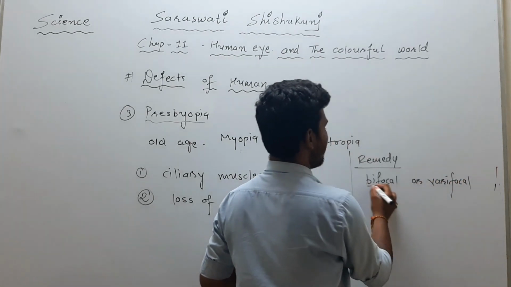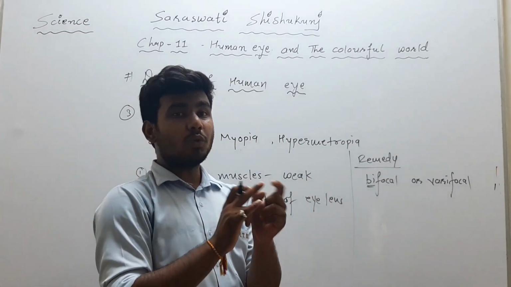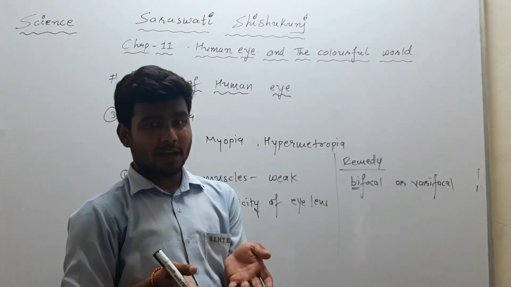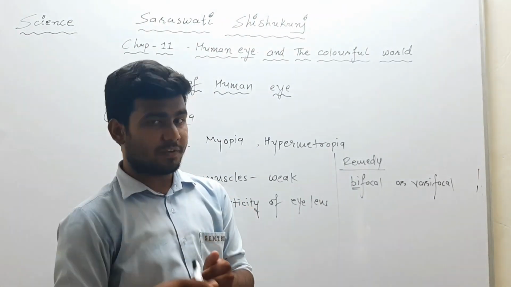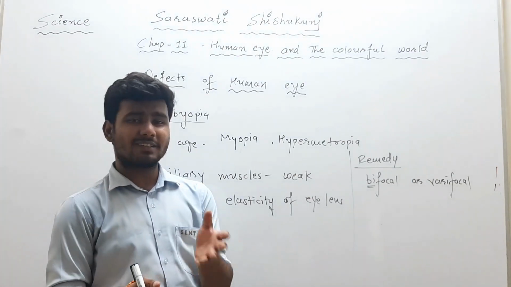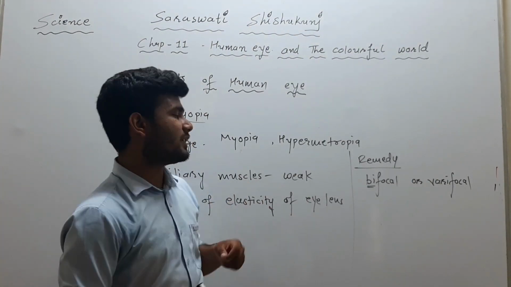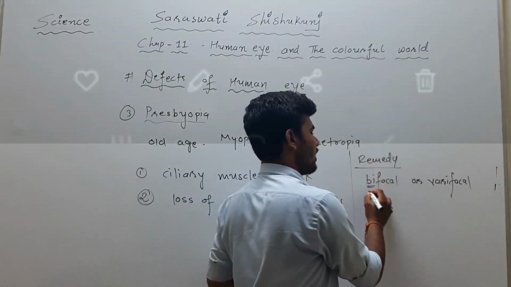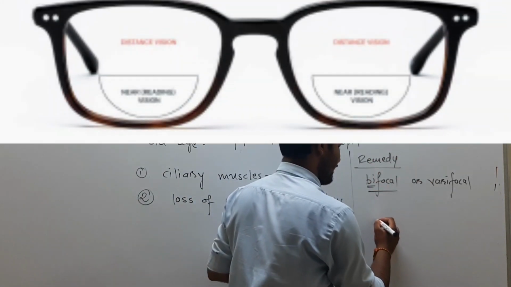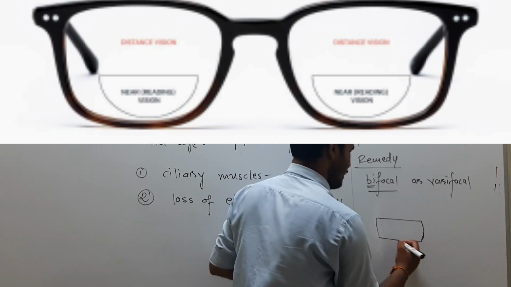In bifocal lens, bi means two. The lens is prepared in such a way that it has two different lenses, which can be of the same power or of different power also. In varifocal lens, they have more than two powers, and due to that they can get rid of presbyopia. If we talk about bifocal lens, you have seen the glasses, right?